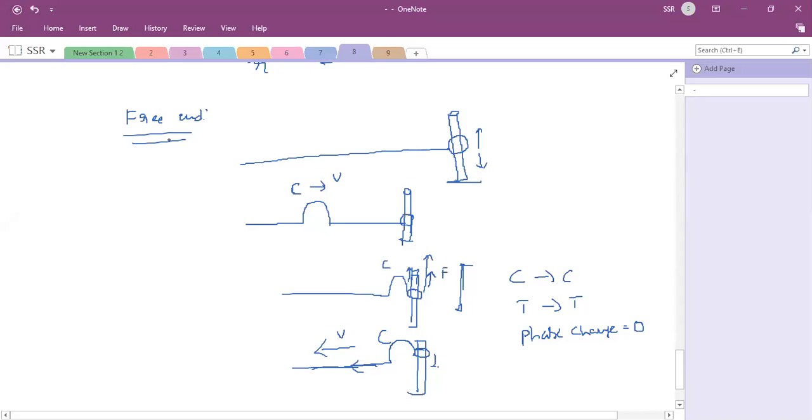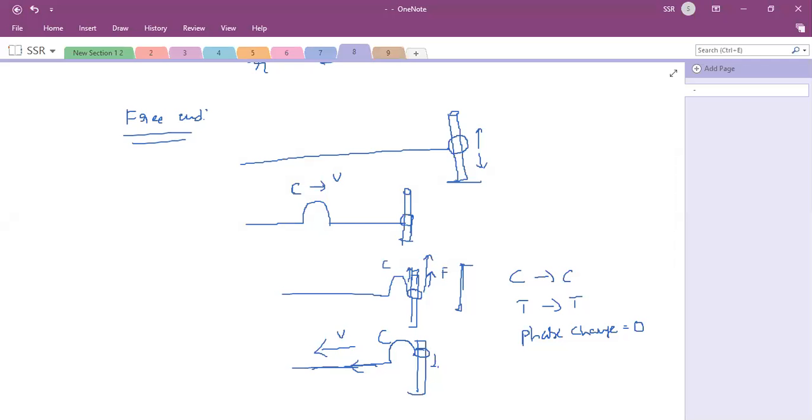We'll come to reflection of a wave at a free end. You can observe here, the crest will reach the free end, and it will be reflected again as a crest only. So in the case of a free end, a crest will form a crest and a trough will form a trough, and the phase change is 0 degree or 0 radian. Up to this we have discussed. So based on that reflected wave, we can write.